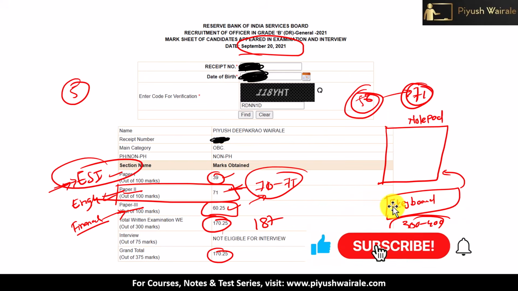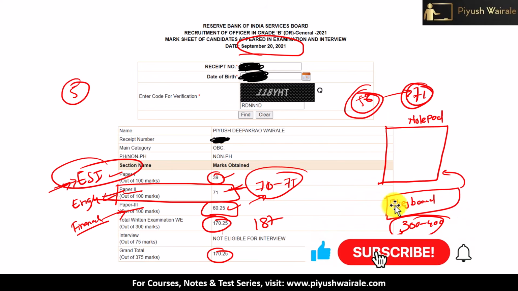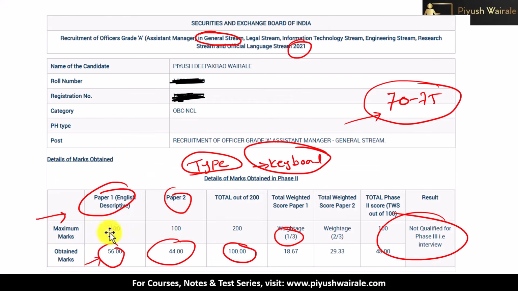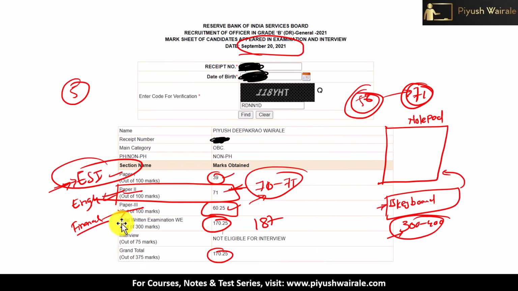So you have to press a little bit harder, because if you look at the TCS exam center keyboard, the buttons are a little bit harder, right? So you have to practice accordingly. Because of that only, in the first attempt, that is the SEBI exam, I got 56 marks. Okay. So the first thing is that you have to practice using the keyboard, and you have to type in Notepad here.